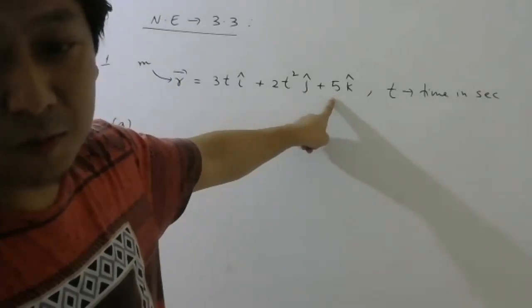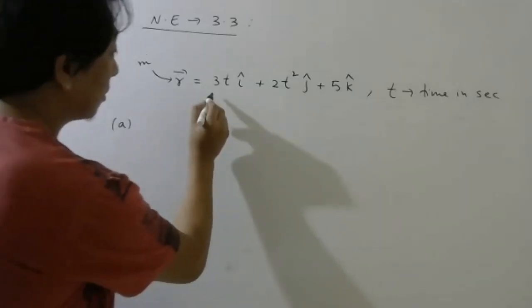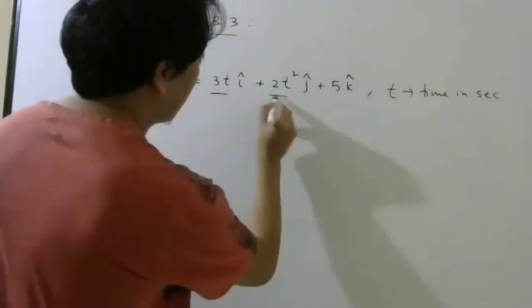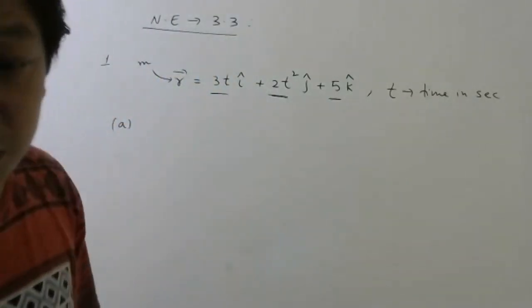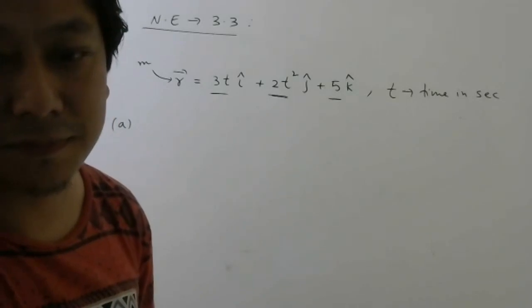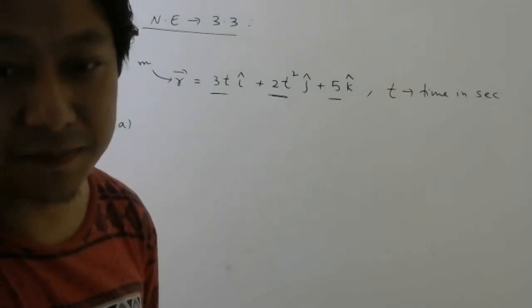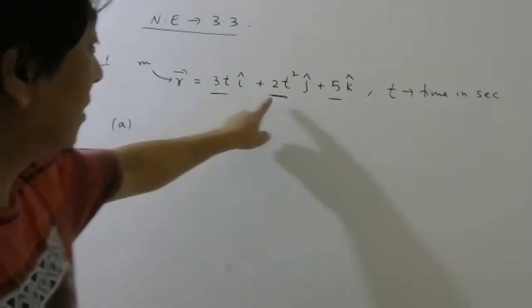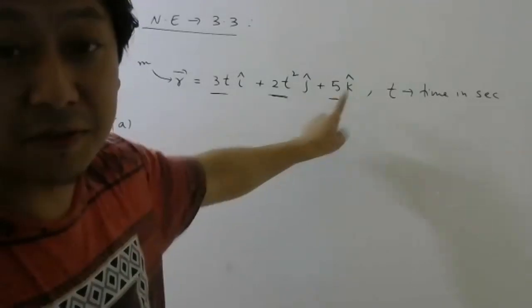But please understand one thing. Which coordinate, X, Y or Z, contains time? X and Y. Z coordinate is fixed. Z coordinate is 5, fixed.